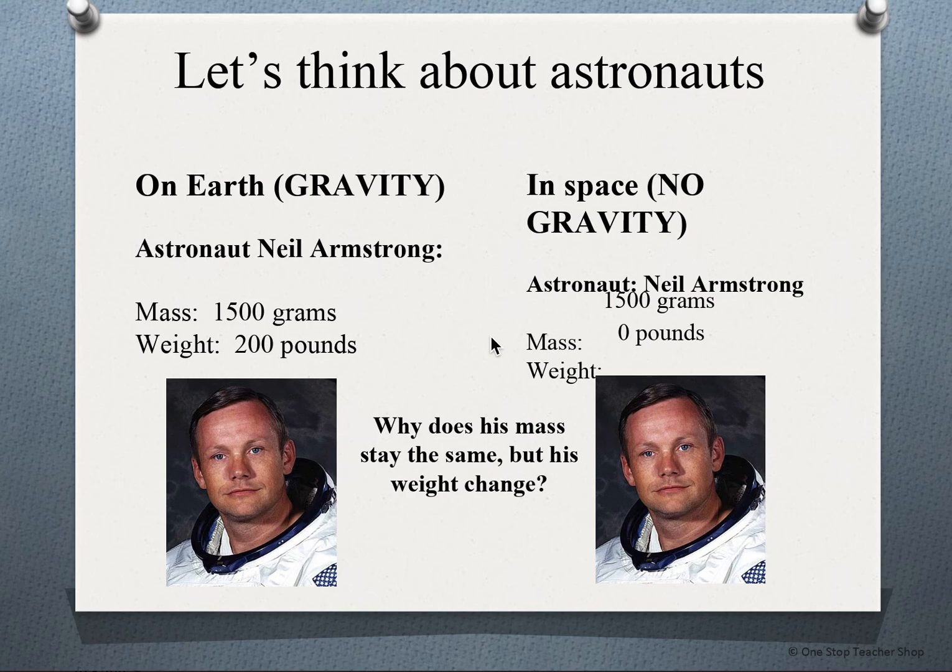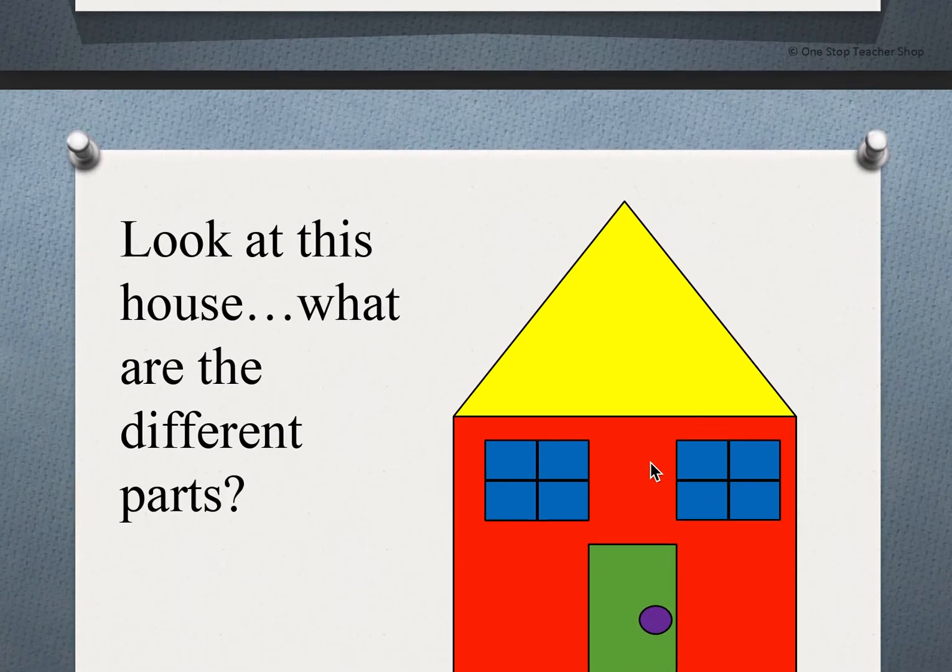His mass is 1,500 grams, and that is on Earth. And this is just a little off right here. In space, he's still 1,500 grams. His weight is 200 pounds on Earth. His weight is 0 pounds in space where there is no gravity, okay? There is no gravitational pull.